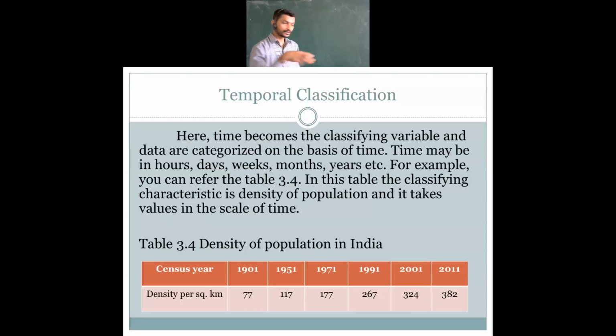This is what the density of population means. The population which covers the area, that is what we call it over here. So it is totally based on per square kilometer, the area which is occupied by the population, that has been given to you in this table. That's it. So this is the temporal classification, which has been classified on the basis of time. It may be hours, days, weeks, months, years, or decades also. Next one.